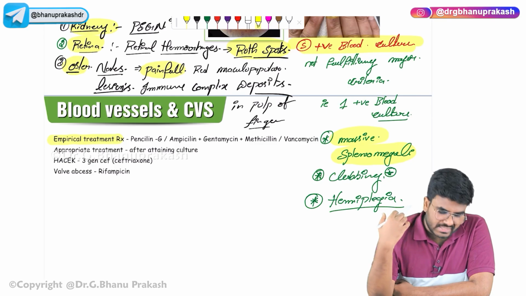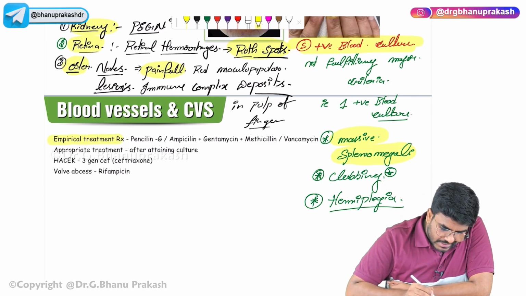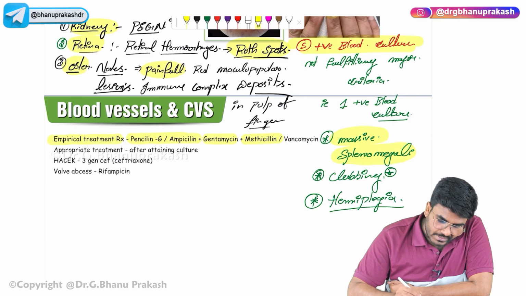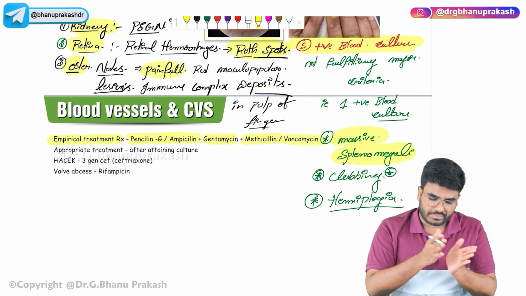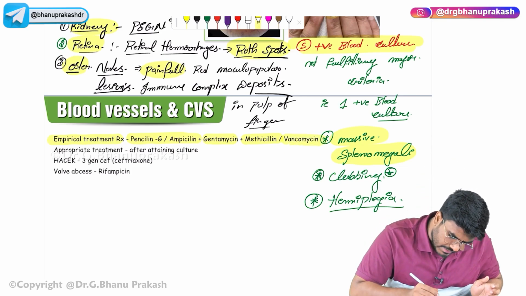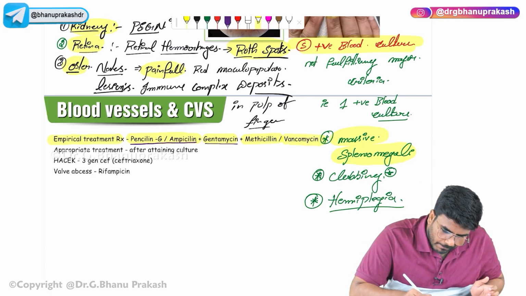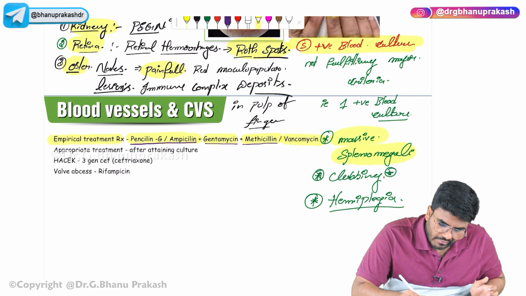So let's start with the empirical treatment with penicillin G or ampicillin, along with gentamicin plus methicillin or vancomycin.